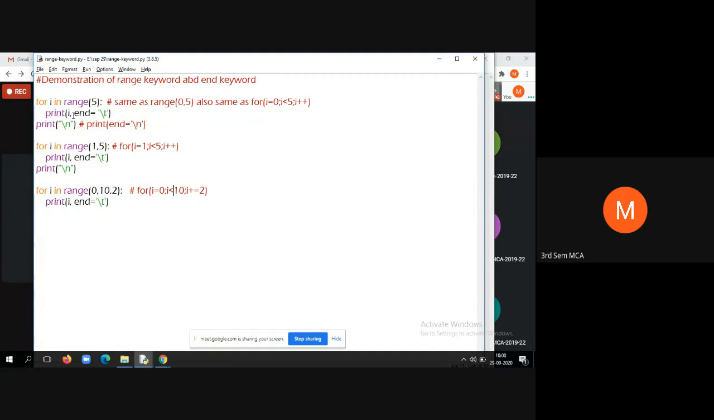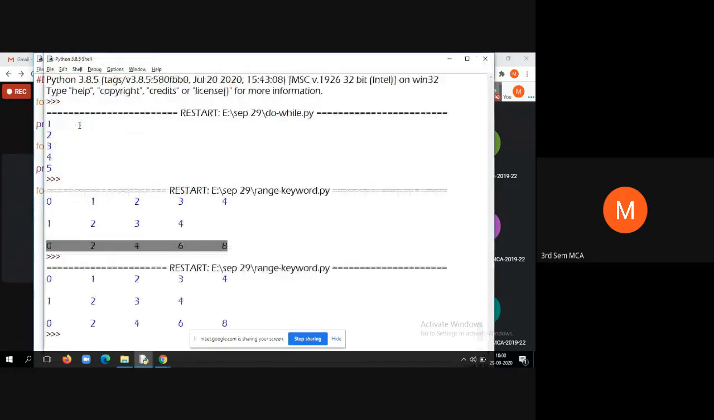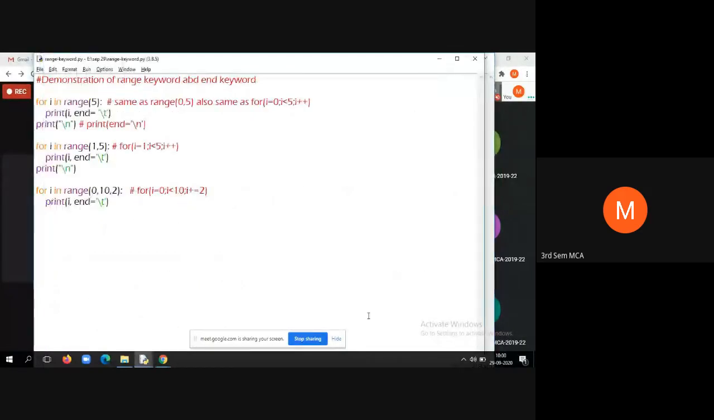Control S to save, then F5 to run. You can see 0, 2, 4, 6 and 8. What is the takeaway from this program?